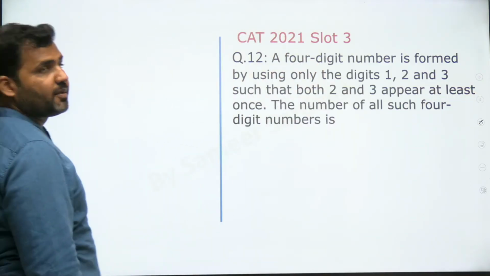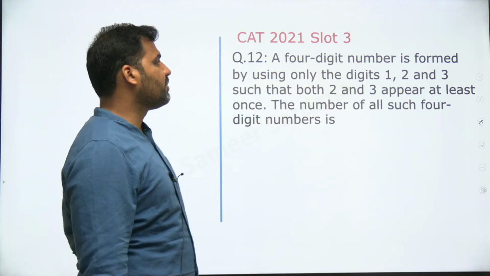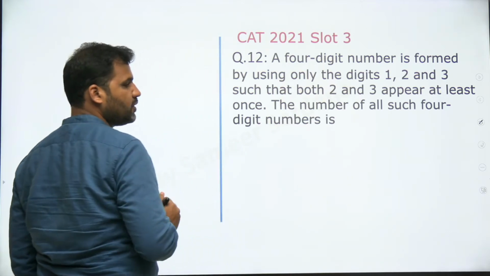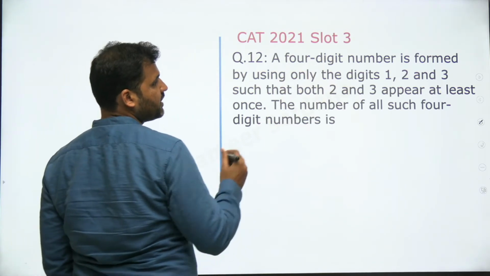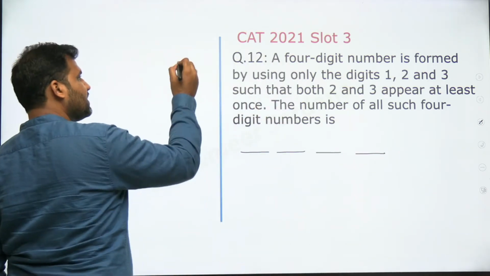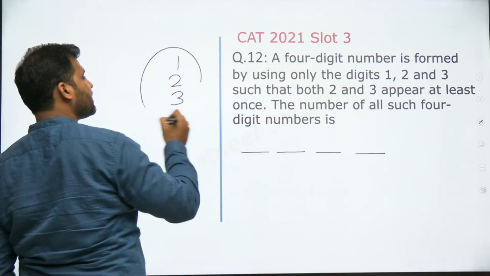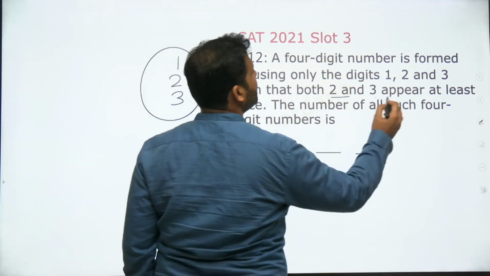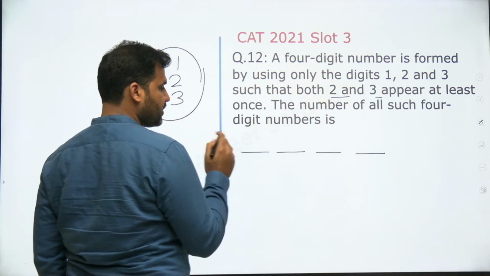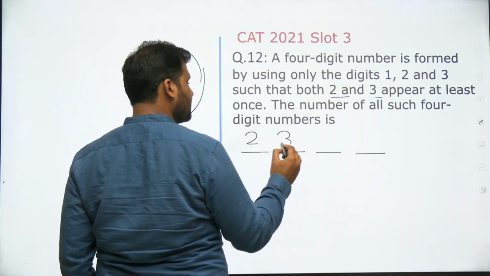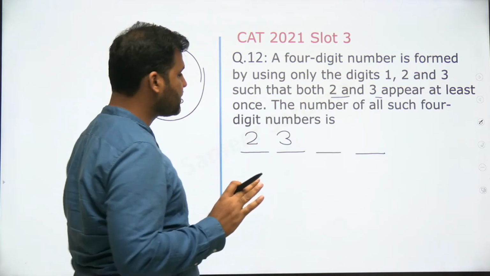Here's the next question, number 21, slot 3, 4-digit number. It's a question of permutation and combination. A 4-digit number is formed by using only the digits 1, 2, and 3, right? And we're supposed to use only the digits 1, 2, and 3. No other digits can be used. And we are supposed to use it in such a way that 2 and 3 appear at least once. So 2 places are fixed. At one of the places I need to use 2, at one of the places I need to use 3. No change in it, right?